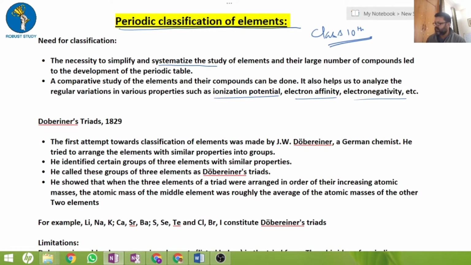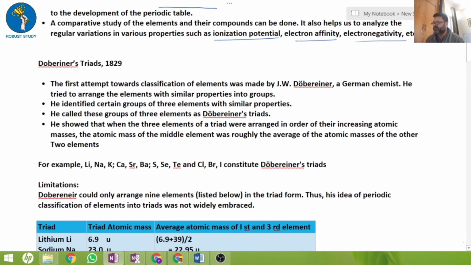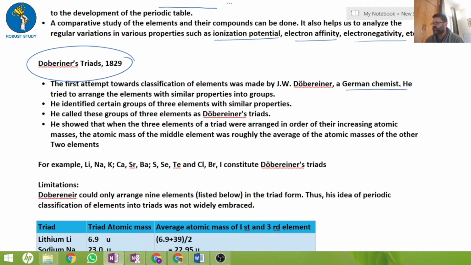So who was the scientist who first attempted this? The first attempt was made by the scientist called Dobereiner, and the concept is well known, Dobereiner's triad. He was the German chemist who first attempted to arrange all the elements found at that point of time in a classified manner.